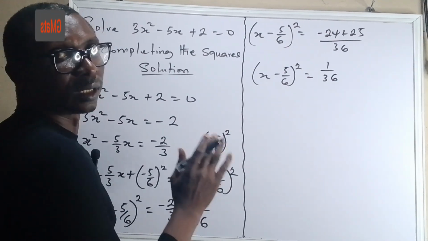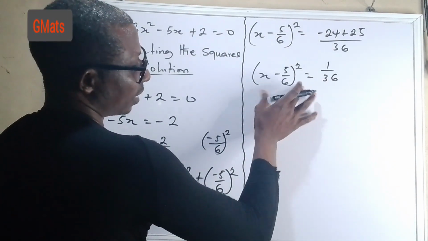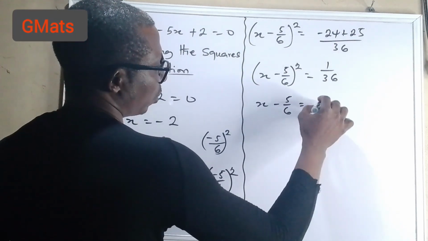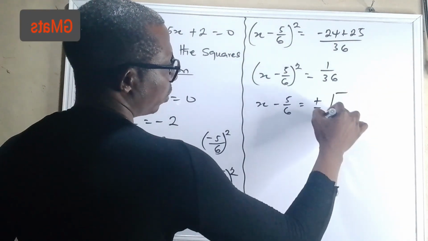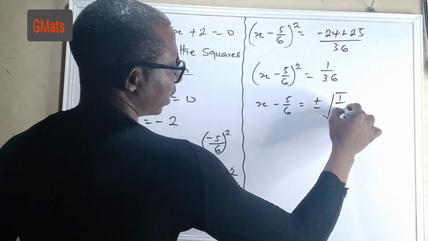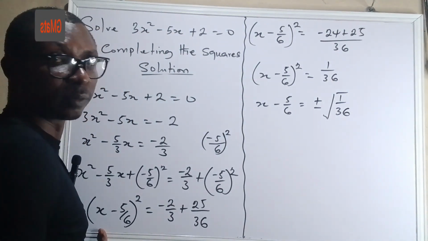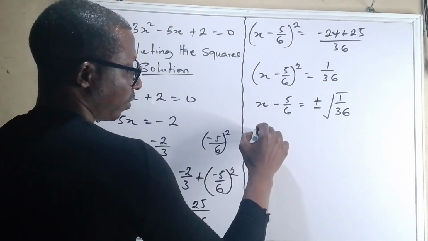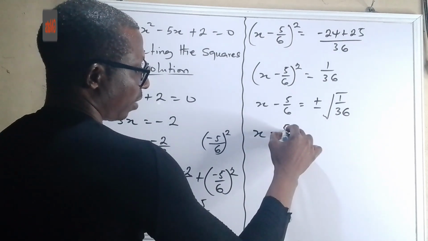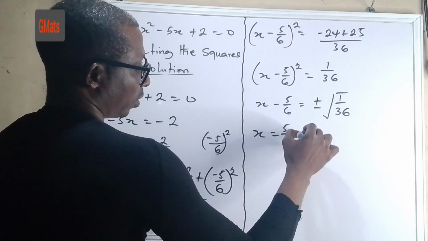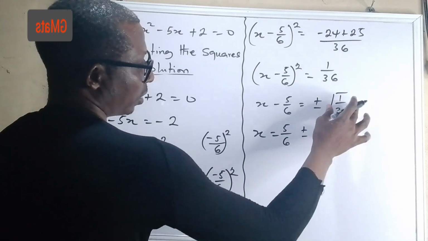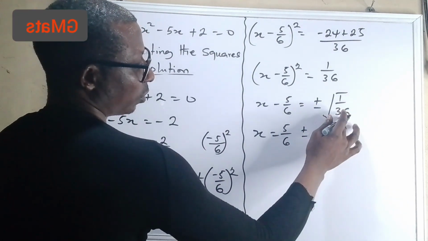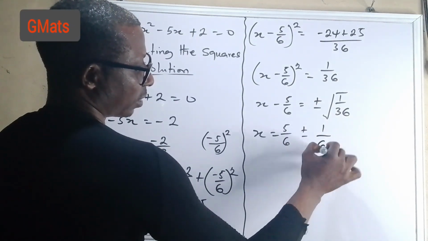Now the next thing is to take the square root of both sides. So we have x - 5/6 = ±√(1/36). Okay? So now you move this to this side. Don't forget the sign will change. So that is 5/6 ± 1. Square root of 1 is 1, and square root of 36 is 6.